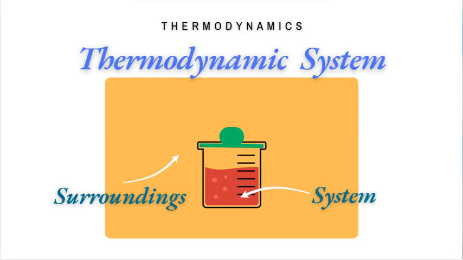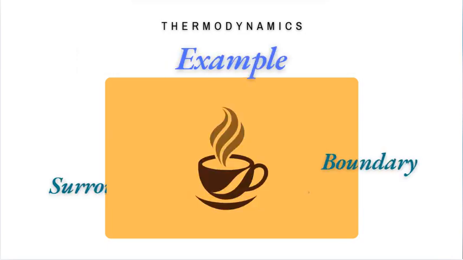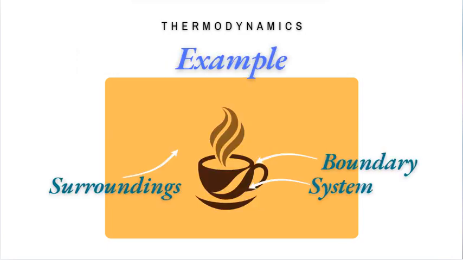In the diagram, air outside the jar is surroundings. What is the boundary? The boundary separates the system from surroundings. In the diagram, the jar is the boundary. As an example, if a cup of coffee is placed in a room, coffee is the system, the cup is the boundary, and the environment in the room is the surroundings.